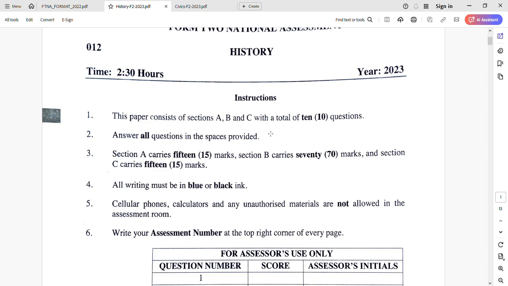Oral writing must be in blue or black ink. Oral writing means that sometimes you can be asked to draw a map, mainly draw the map. So if you are asked to draw the map, draw your map using a pencil, but the location inside the map, labeling the map, you should label the map using a pen.